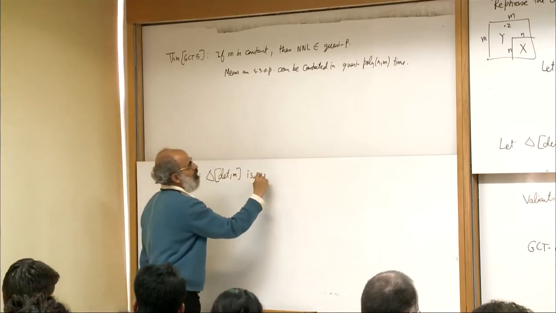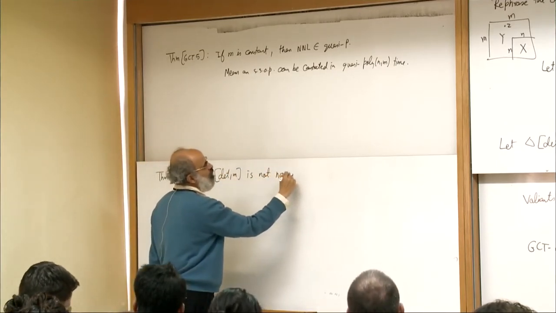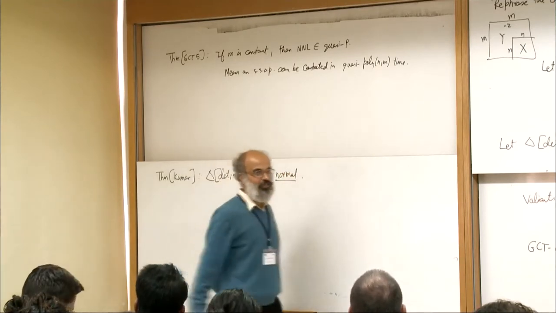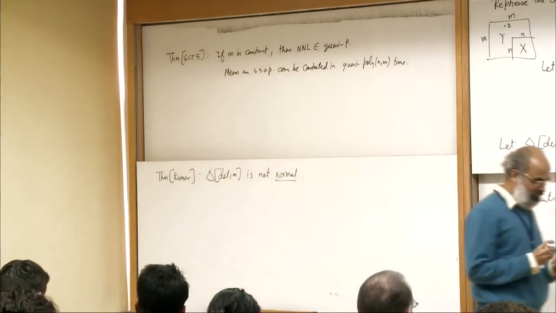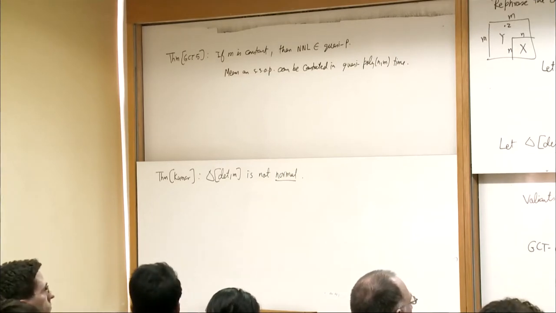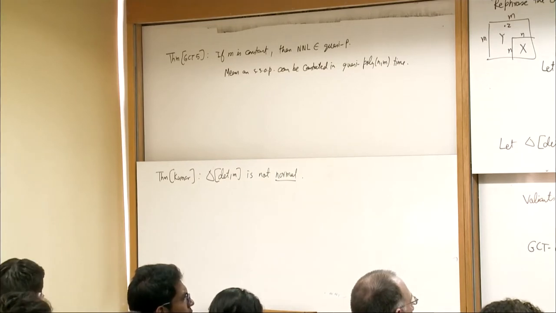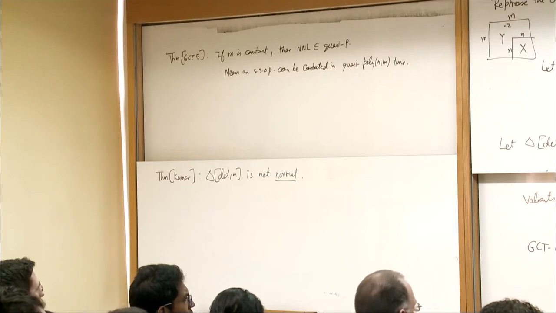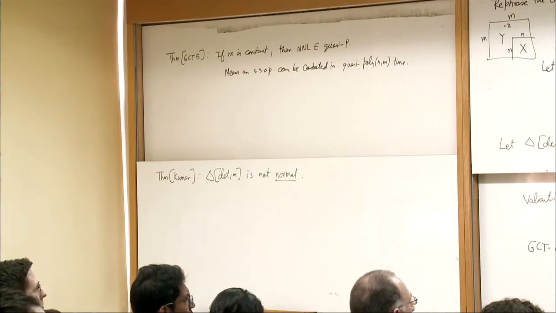is not normal. I won't go into the definition of a normal variety, which basically means that its coordinate ring is not integrally closed in its function field. Basically it means that the singularities are badly behaved. Okay, and that is already a sign that we are getting into trouble, because if a variety is not normal, the standard techniques of algebraic geometry are not going to work in understanding this variety.